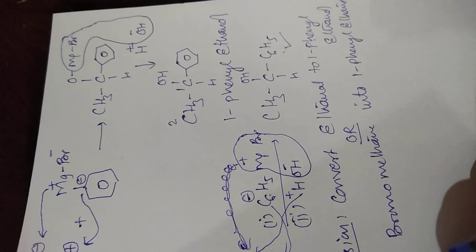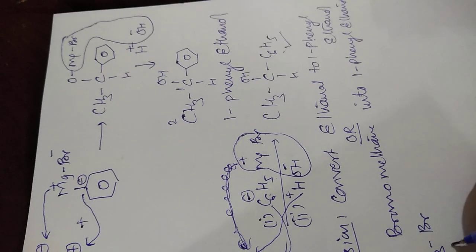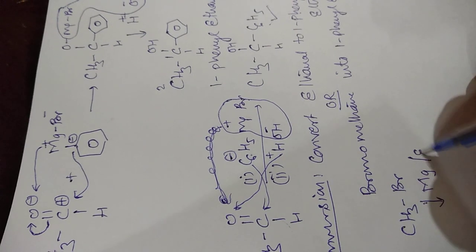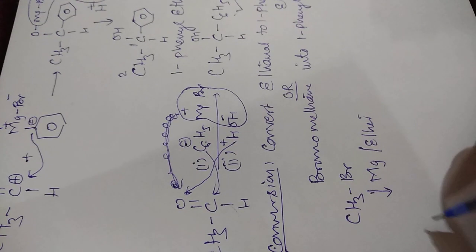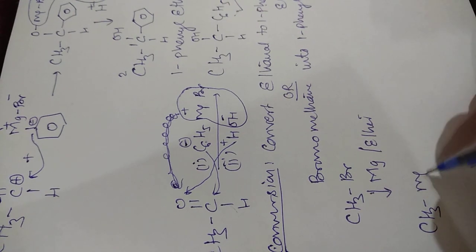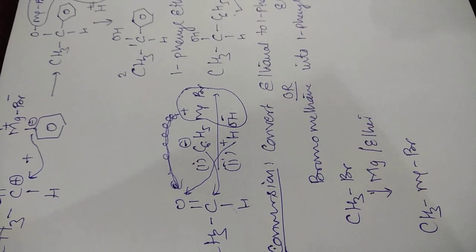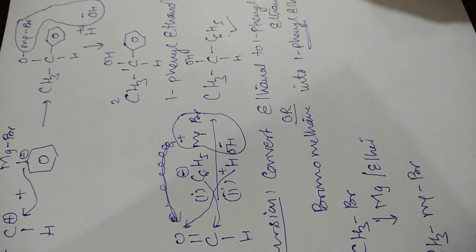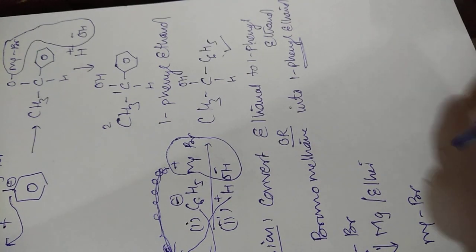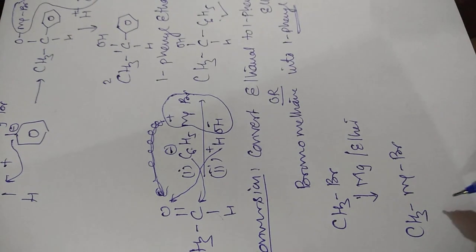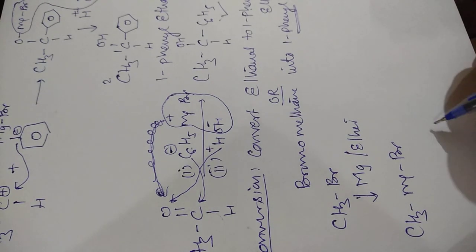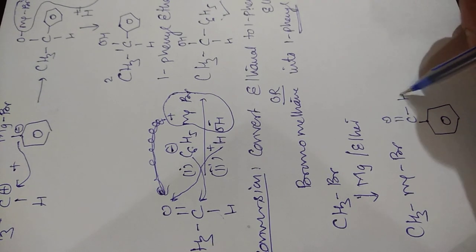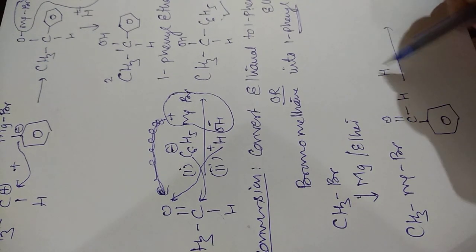What we have to do first: bromomethane first of all should be treated with magnesium in dry ether. As a result, Grignard reagent will form first. And as in the product you can see the phenyl group is present, so we will treat this methyl magnesium bromide with benzaldehyde, and consecutively we will do the hydrolysis also.